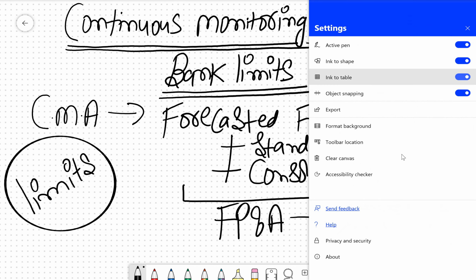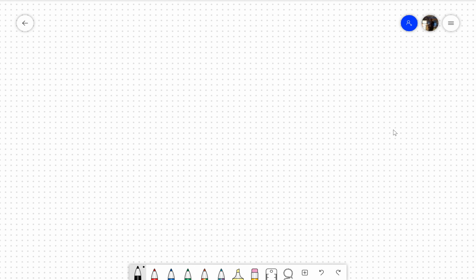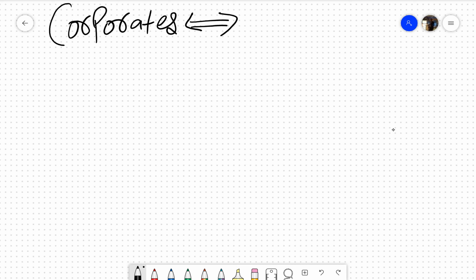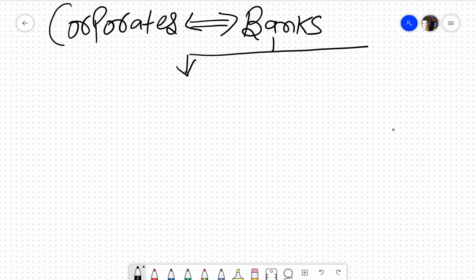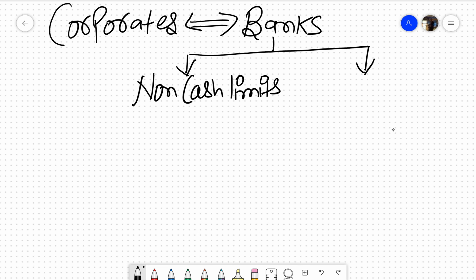Now how exactly this happens, let me show you. If we talk about big corporates, then these big corporates have two kinds of limits from banks. Number one is non-cash limits, and number two is definitely the cash limit, which is also known as cash credit.